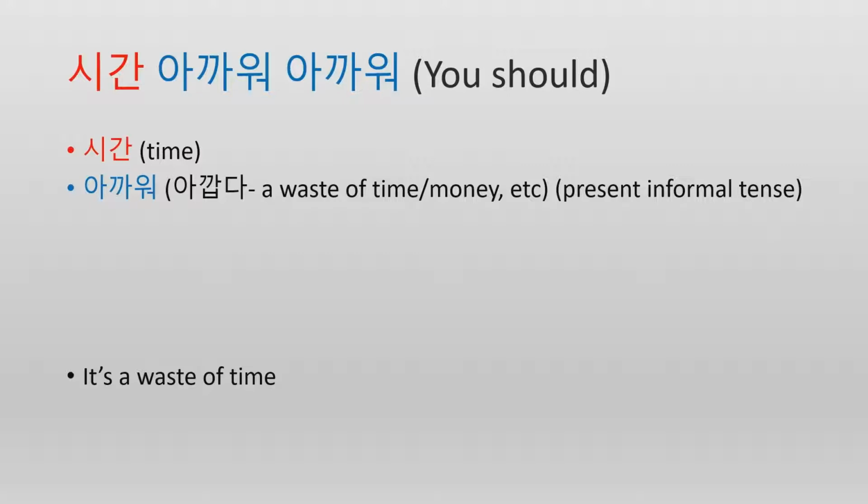A waste of time, a waste of money, etc. So 아까워 means what a waste. So if you put it together, 시간 아까워, it means a waste of time. Oh, doing that? No, that's a waste of time. 시간 아까워. All right.